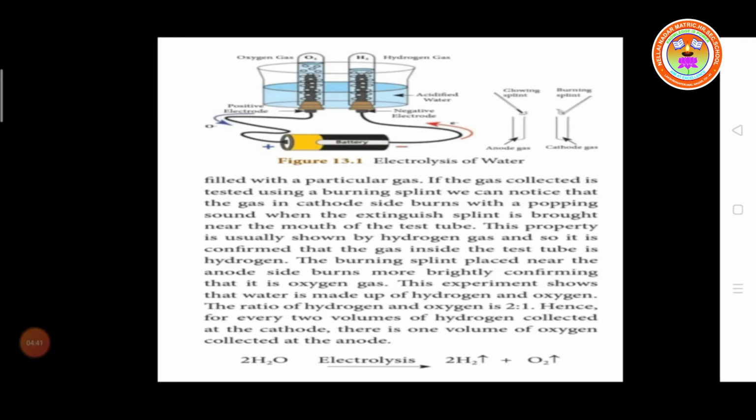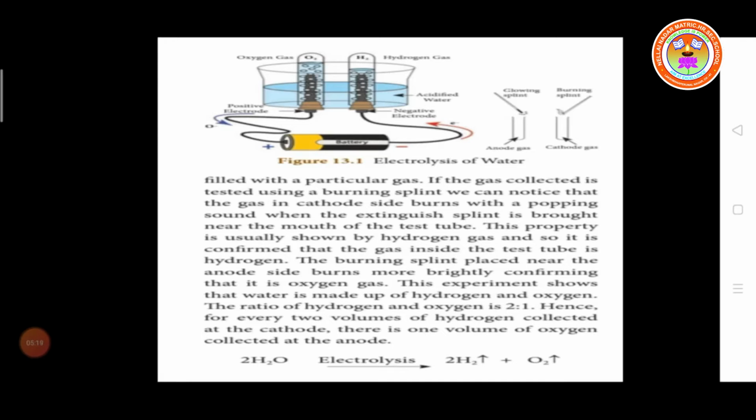We can notice that the gas on the cathode side burns with a popping sound. When the hydrogen gas is used near a flame, we get a pop sound and the fire stops. But oxygen supports the fire, so the brightness will be increased during the burning.